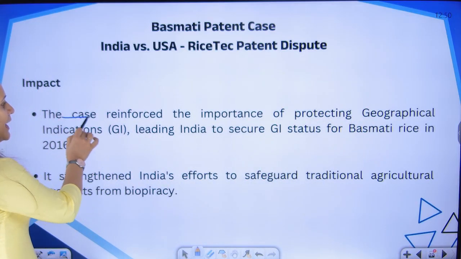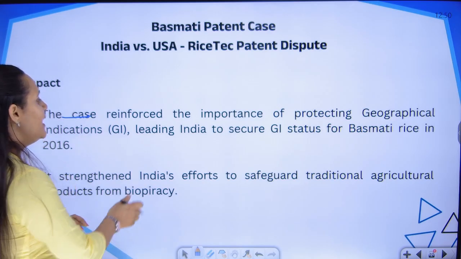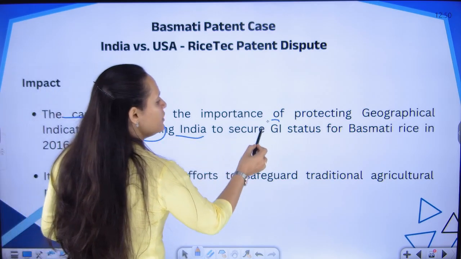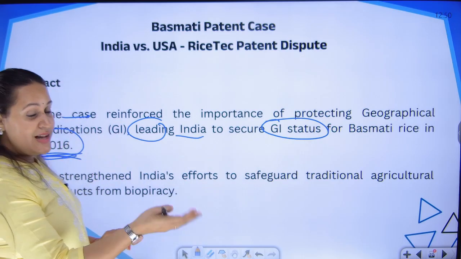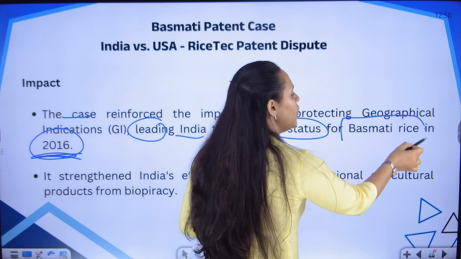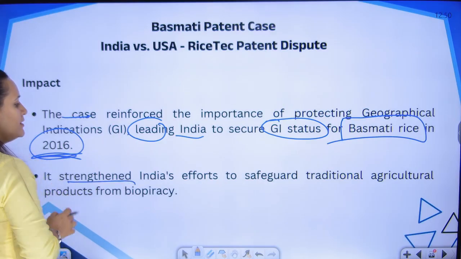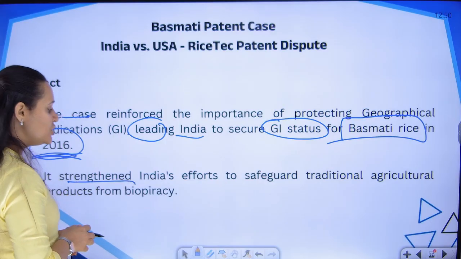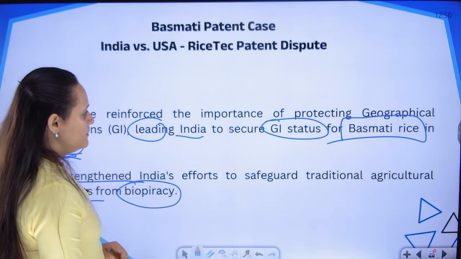Impact. The case reinforced the importance of protecting geographical indications, leading India to secure a GI status for Basmati rice in 2016. Recently, in 2016, we got a GI tag for our Basmati rice at the global level. This strengthened India's effort to safeguard traditional agricultural products from biopiracy.